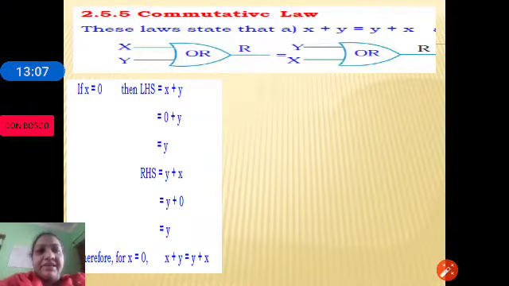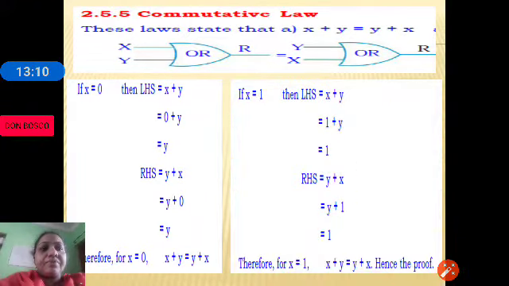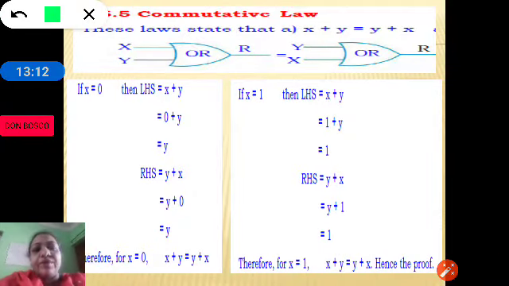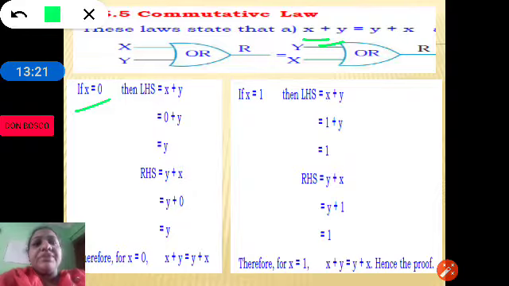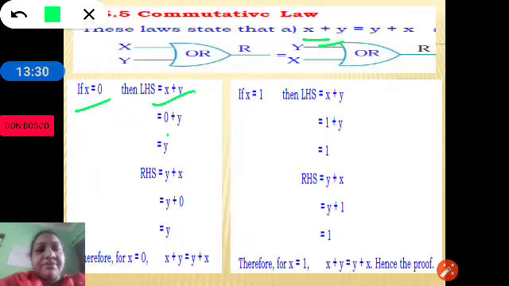So let me explain again. First let us take the x value as 0. Let us take the left hand statement, that is x plus y. So x plus y, let us substitute the x value with 0 plus y. Then 0 plus y, there is a Boolean theorem. You just go back to the first four theorems and you can see. So Boolean theorem 9 itself, there is a theorem 0 plus x is equal to x.